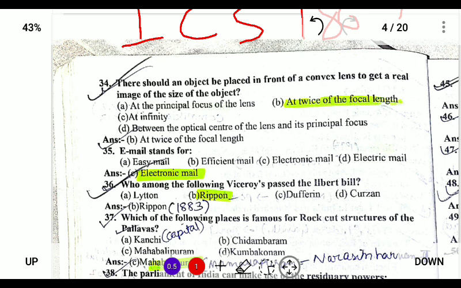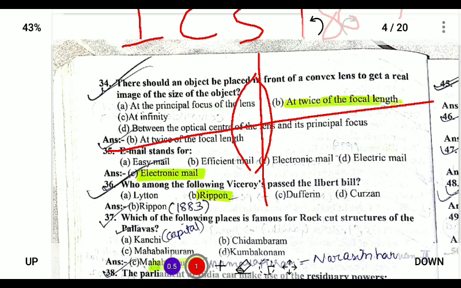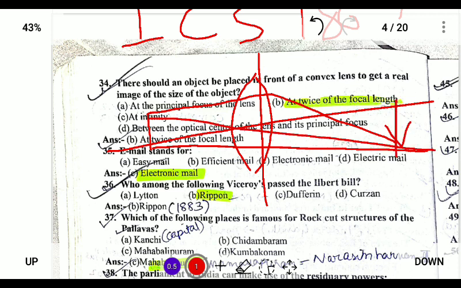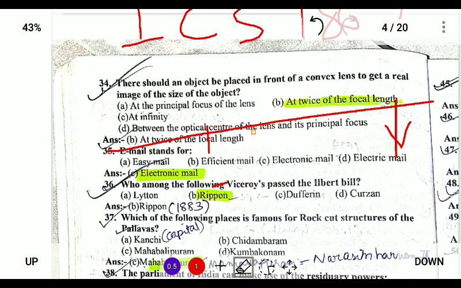What should be the position of an object placed in front of a convex lens to get a real image the size of the object? So if you look at the convex lens like this, where should the object be placed to get a real image? The real image should be formed like this. So to make the image a real image, the object should be at twice the focal length. So if f is the middle, it should be twice the distance, so as to get the real image.